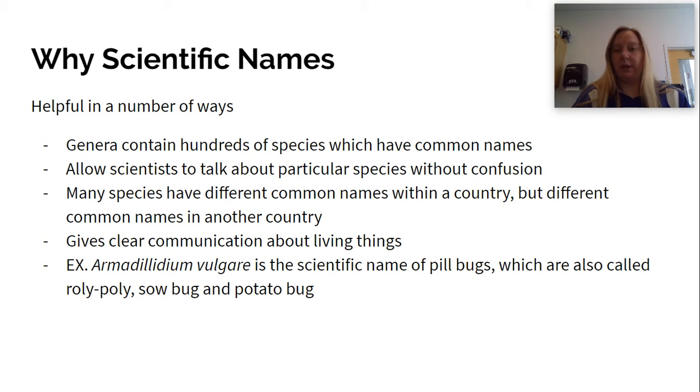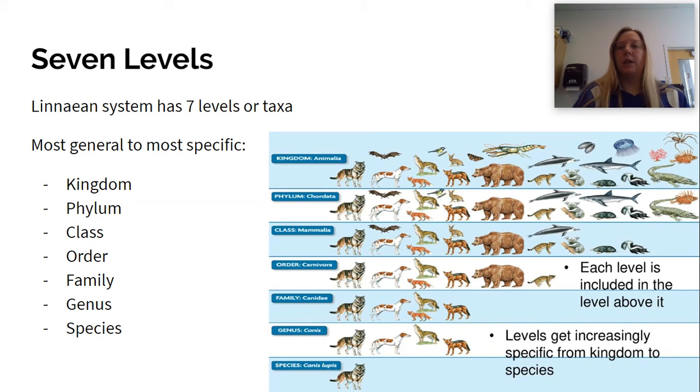It gives clear communication about all living things. We use this example that pill bugs, which you guys probably know as roly-polies, are also called sow bugs and potato bugs. So we use the scientific name so we know what we're talking about, and then we can refer to the common name from there.